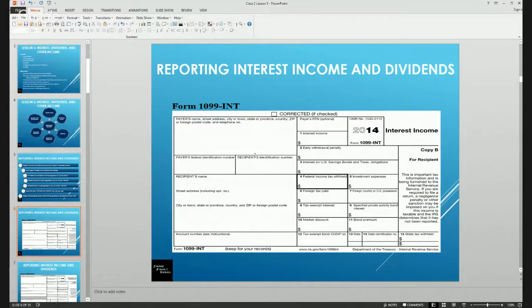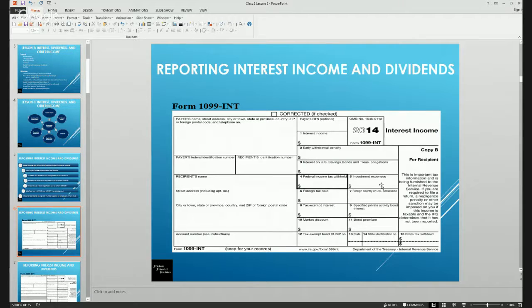This is what a 1099-INT looks like. You have information here regarding the source of the money. You would also see the recipient's identification number here, which would typically be your Social Security number. The amount of interest would be in box 1. If there's any early withdrawal penalty, you'd see it in box 2. If the interest was related to U.S. savings bonds and treasury obligations, you would see it in box 3. Federal income tax withheld would be reflected in box 4.